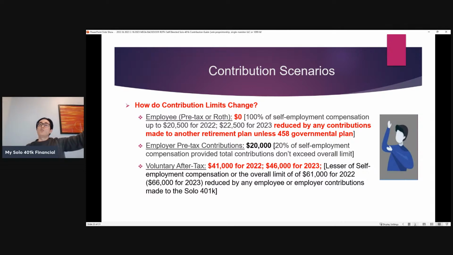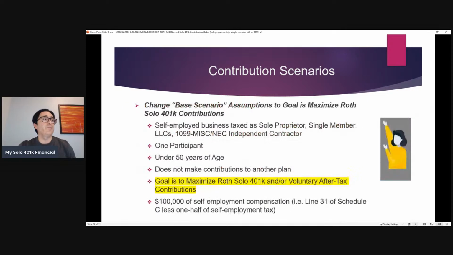So again, their goal is to first maximize pre-tax. So they're going to make a $20,000 employer pre-tax contribution and then just contribute the difference as a voluntary after-tax contribution. So the difference is $41,000 for 2022, $46,000 for 2023, and then move that money from the after-tax account to either their Roth Solo 401k or Roth IRA.